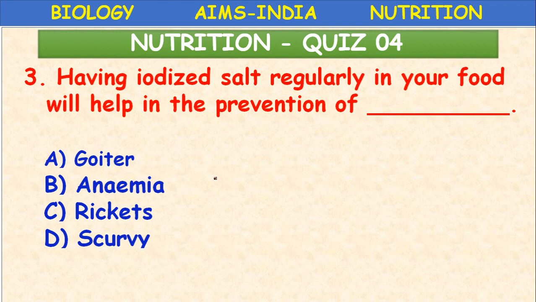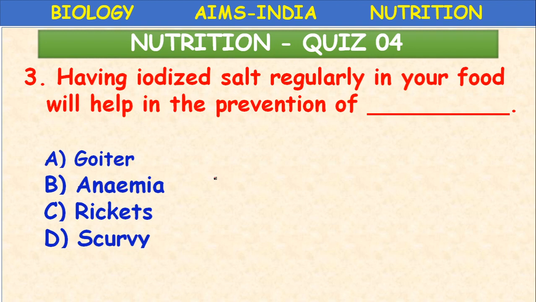Having iodized salt regularly in your food will help in the prevention of, so vitamins as well as minerals are also very important. Some important minerals, children, are calcium, sodium, potassium, chlorine, iodine, iron.